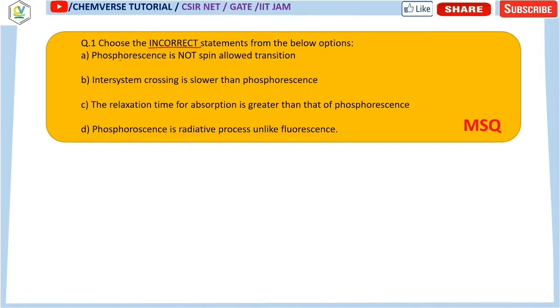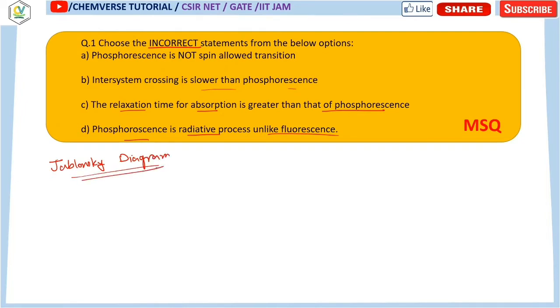The first option says that phosphorescence is not a spin allowed transition. The second option says inter-system crossing is slower than phosphorescence. The third says the relaxation time of absorption is greater than that of phosphorescence. And in the fourth option, phosphorescence is a radiative process unlike fluorescence. So all these 4 options have come from only one diagram, which is called the Jablonski diagram.